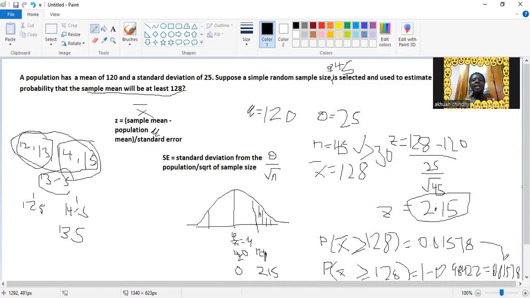You got it? So any of them, depending on the table, just know the symmetrical nature of the curve, or whether where you are looking for is not part of what the table is giving you, subtract from 1. So this is how sampling distribution is. It is just like our normal distribution, but there are adjustments to the formulas and how we read them, and the condition that the sample size should be greater than 30. That is it.